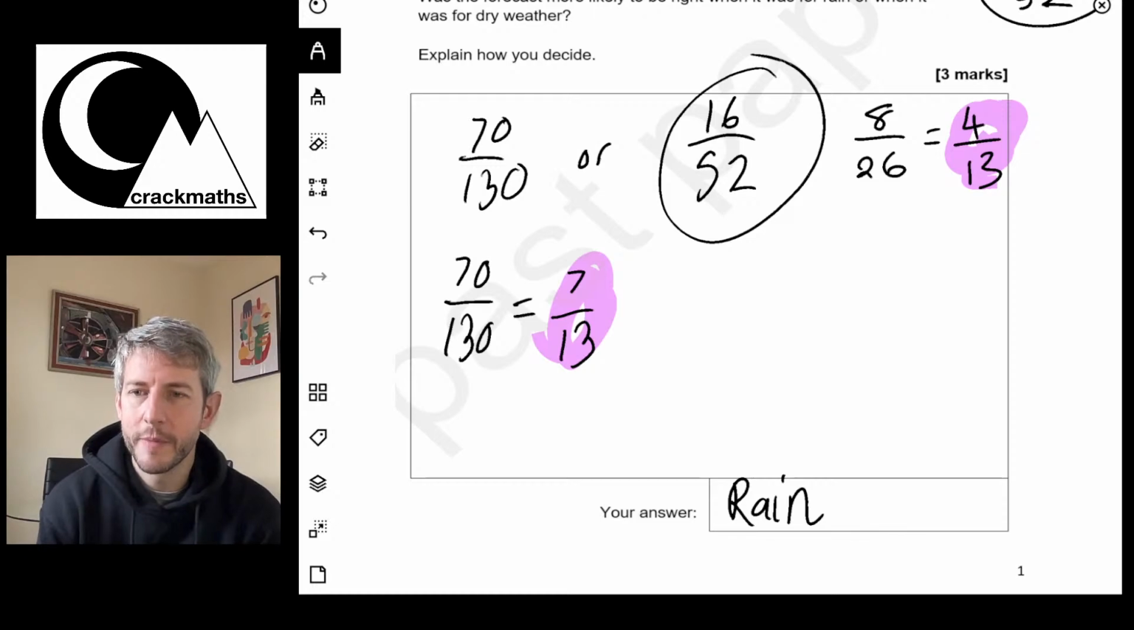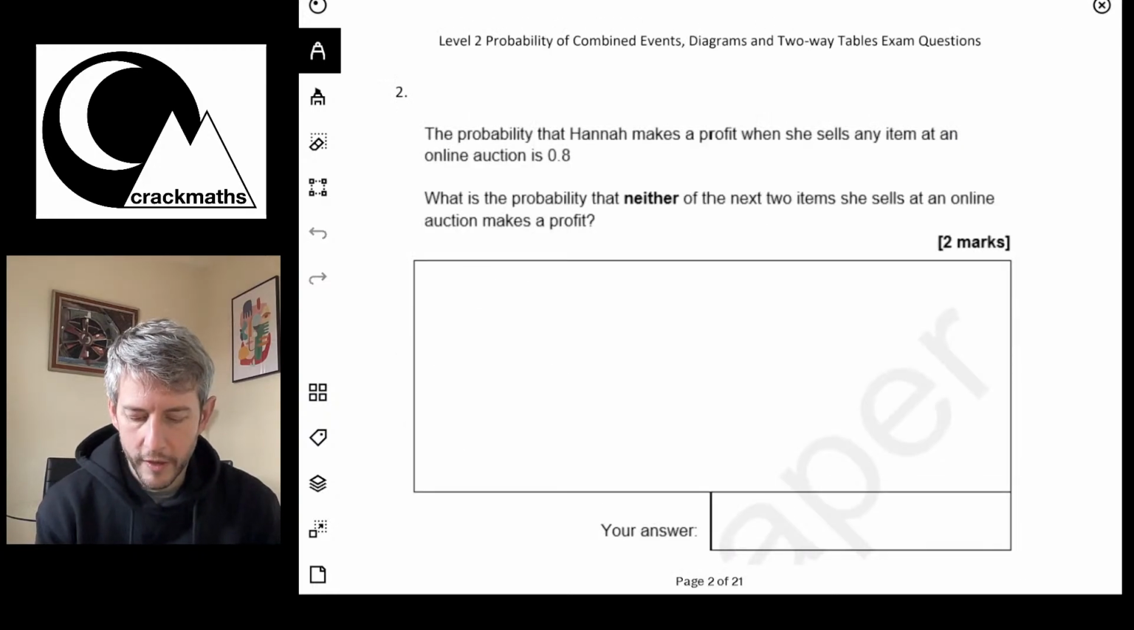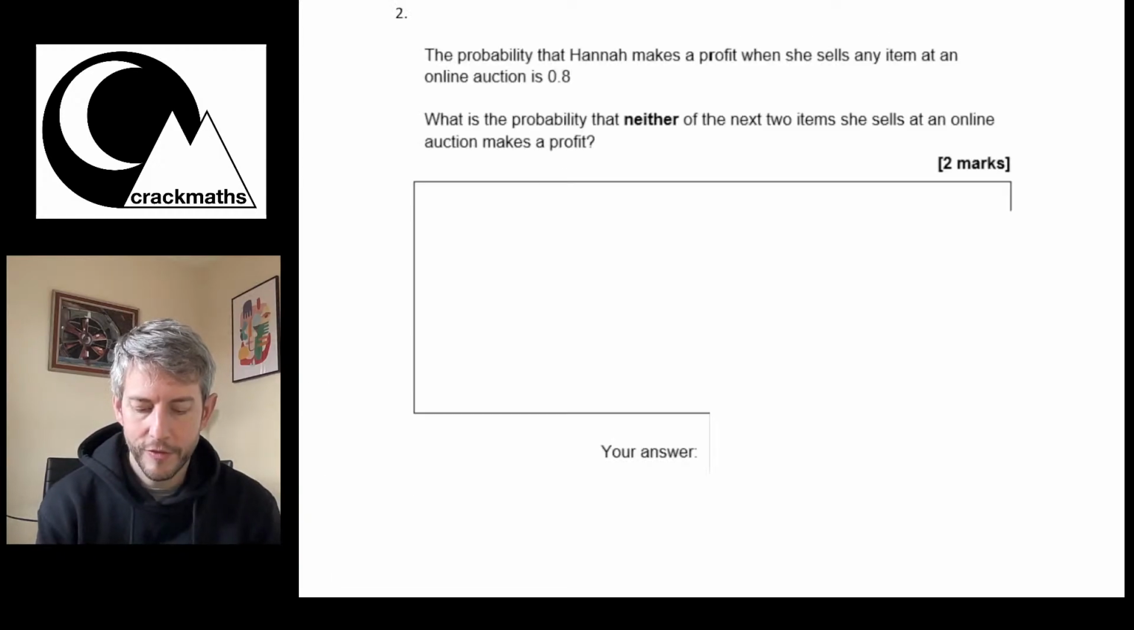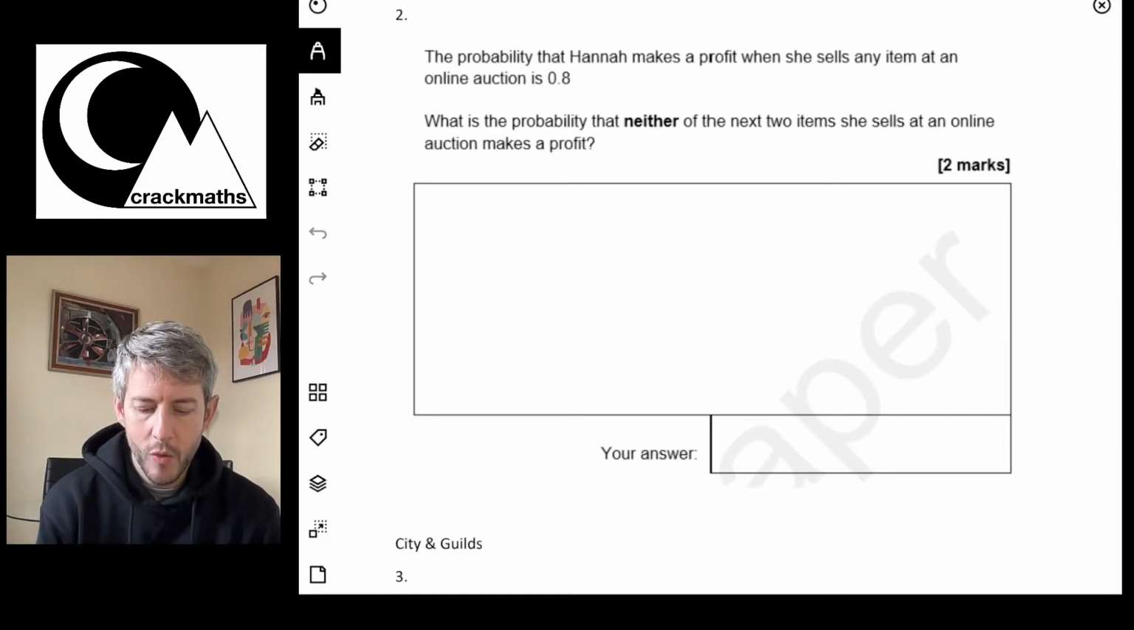So the answer is going to be rain. Right. Okay, let's take a look at the next question. Right, so this question says that the probability that Hannah makes a profit when she sells any item at an auction is 0.8. What is the probability that neither of the next two items she sells online at auction make a profit?